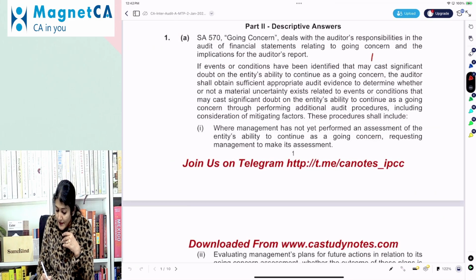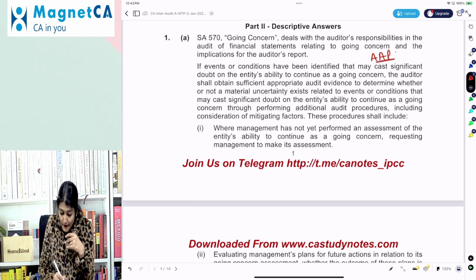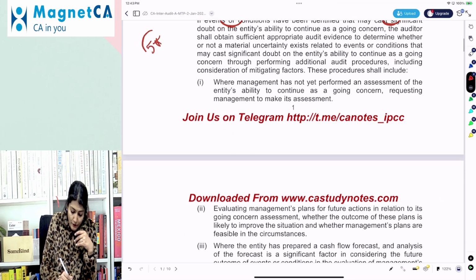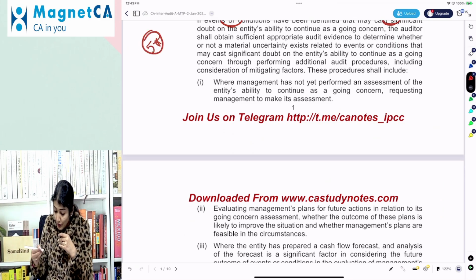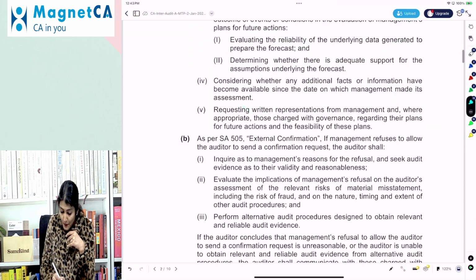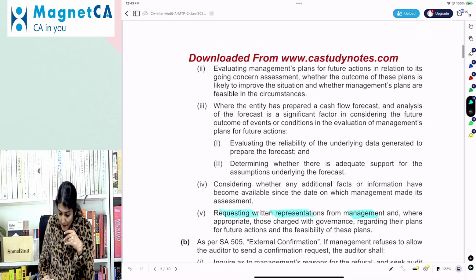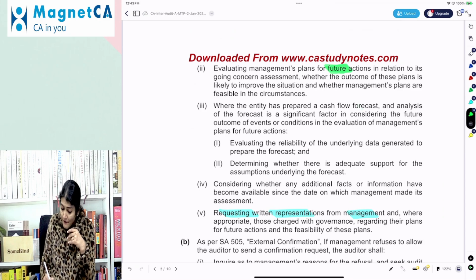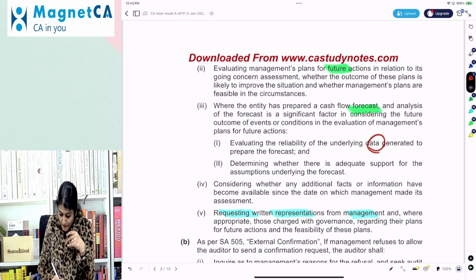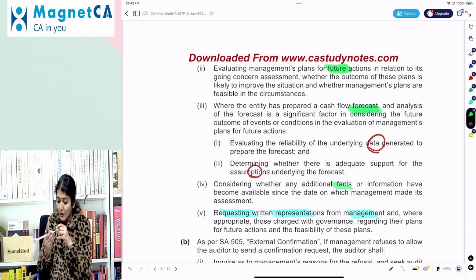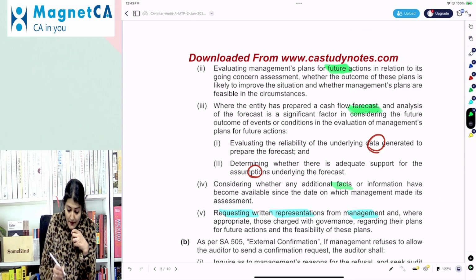Right, so these are the additional audit procedures when events or conditions have been identified that cast significant doubt. A 5-star question. If management has not yet performed the assessment, request the management to do the assessment, request management to give the written representation, and ask the management for their future plan, the forecast. In the forecast, you are going to check the data and the assumptions, and you are also going to consider the additional facts or information beyond the period of the management's assessment.